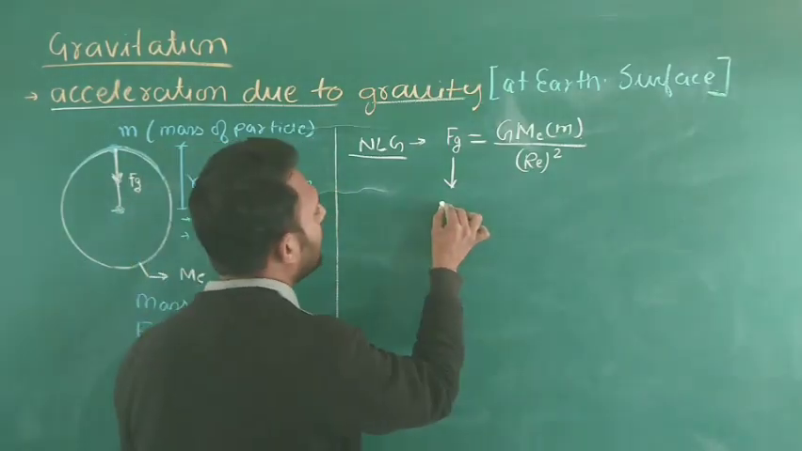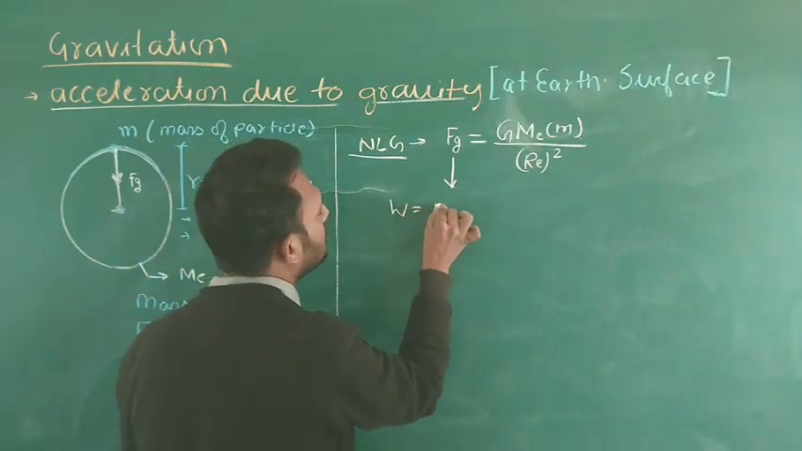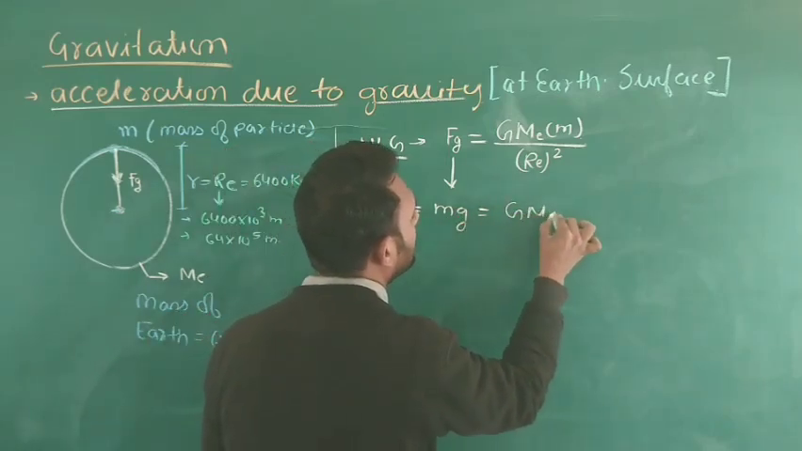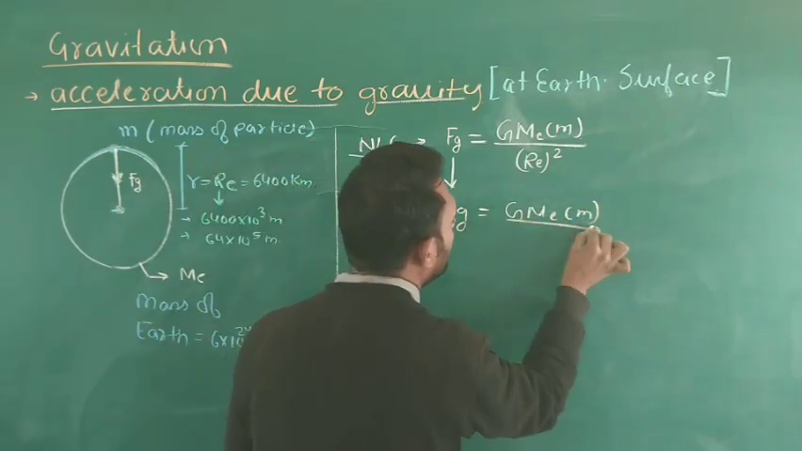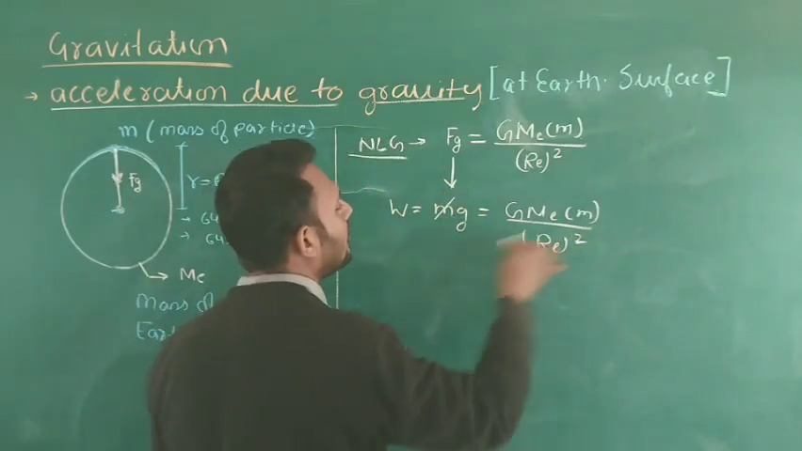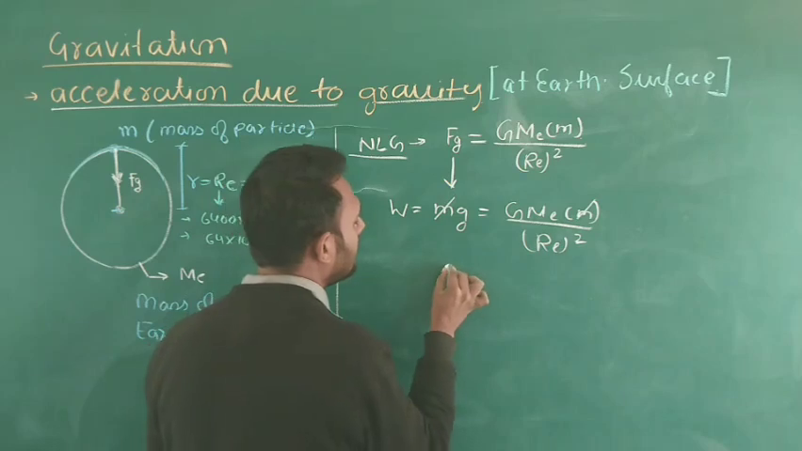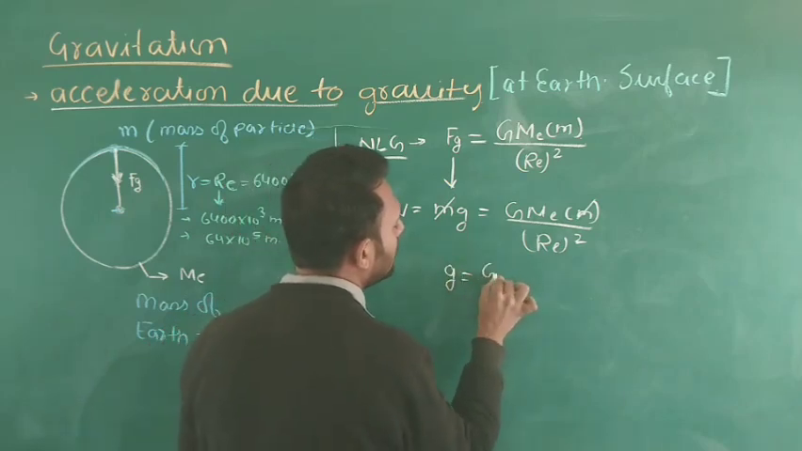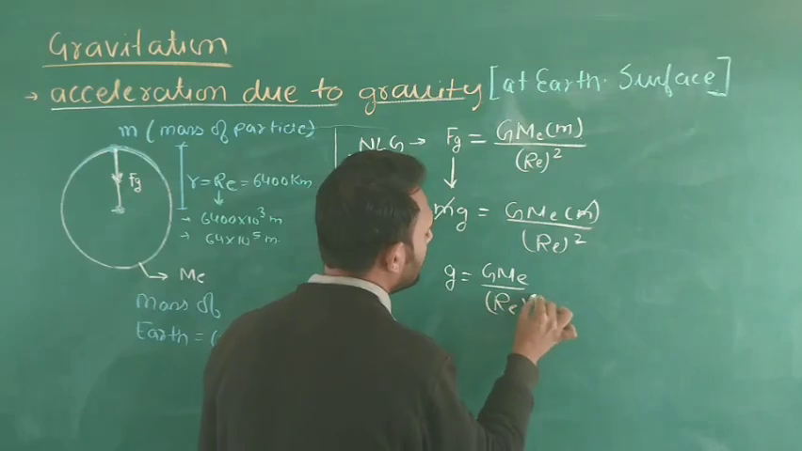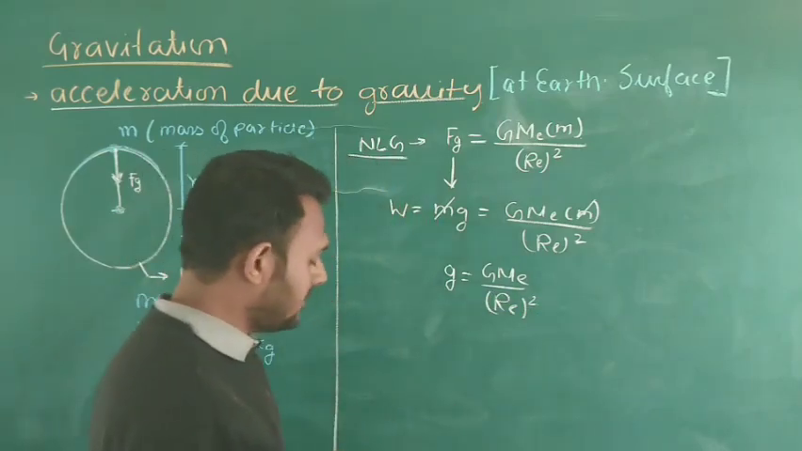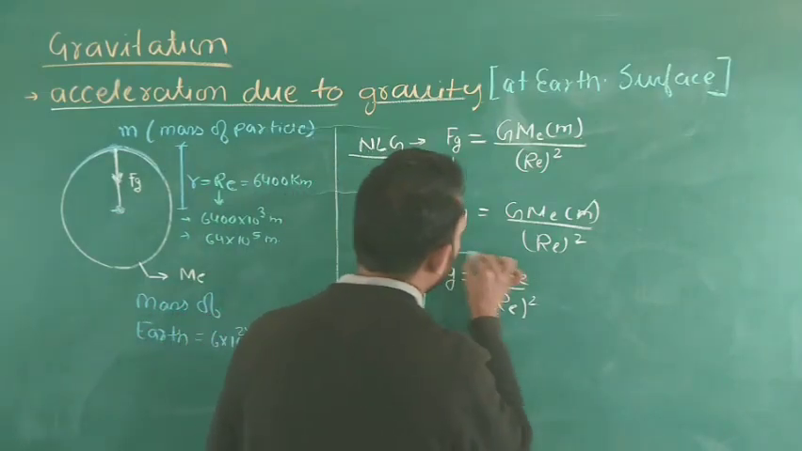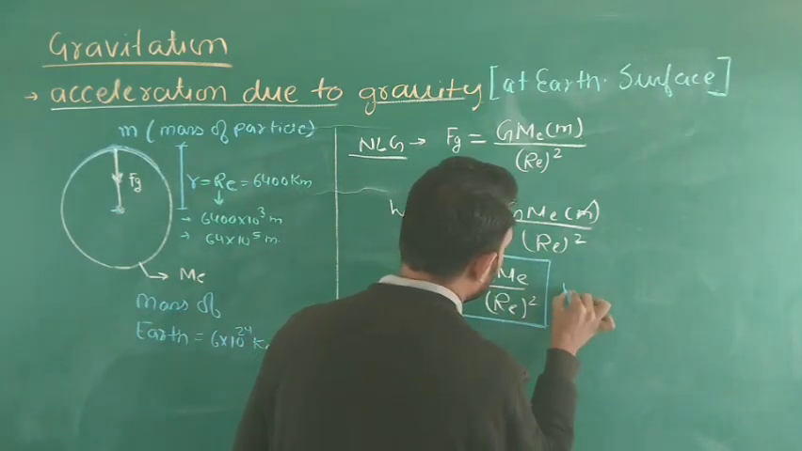And what is the weight of the particle? Weight equals mg. Now that is equal to G times the mass of the particle times the mass of the earth, divided by the square of the radius. You can cancel out small m from both sides. Here g equals G Me upon Re square. You know that G is the universal gravitational constant. First you have to remember this formula, that is very important.